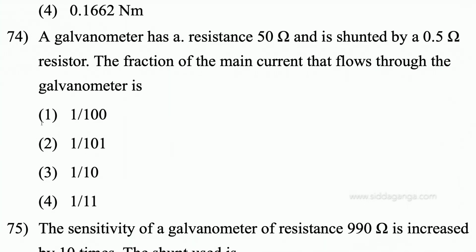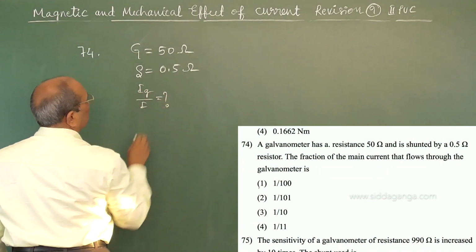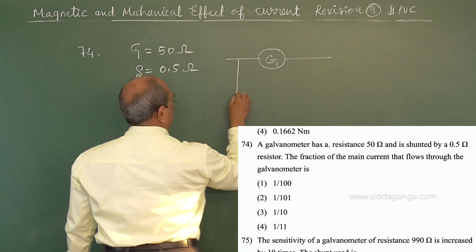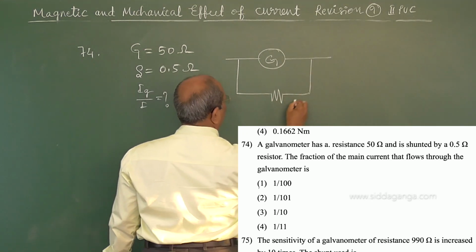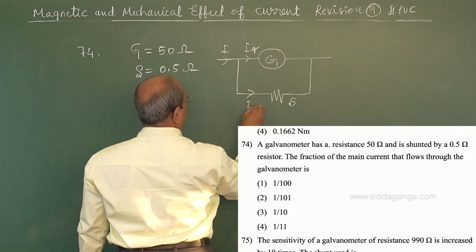A galvanometer has a resistance of 50 ohm, and it is shunted by a 0.5 ohm resistor. 0.5 ohm resistor is the shunt resistance. The fraction of the main current that flows through the galvanometer, Ig upon I, is the question. You know, in case of conversion of a galvanometer into an ammeter, the shunt resistance is taken parallel, and the main current is I, the branch currents are Ig and I minus Ig.